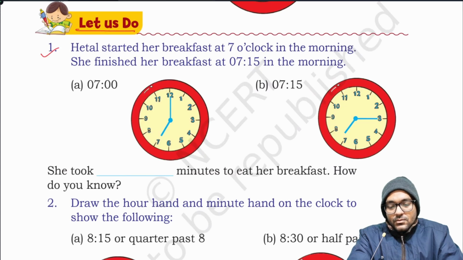Let us do 1. Hetal started her breakfast at 7 o'clock in the morning. She finishes her breakfast at 7:15 in the morning. A. This shows 7 o'clock here. B. This shows 7:15 here.